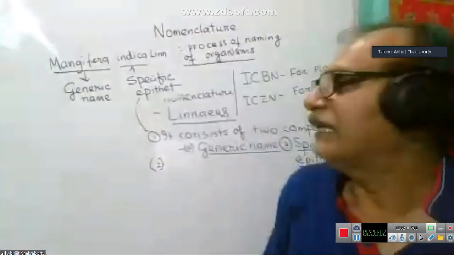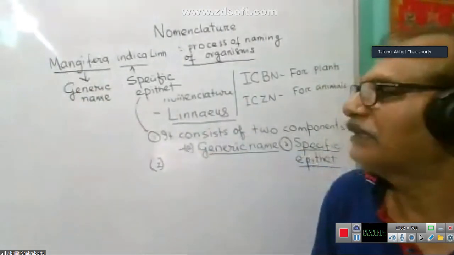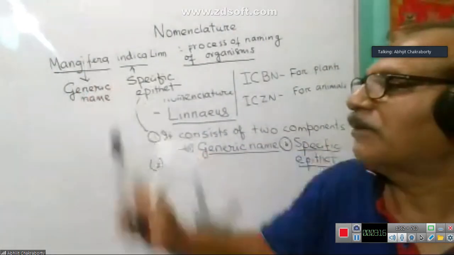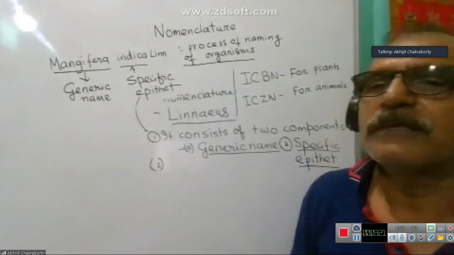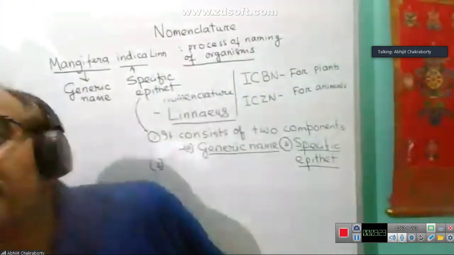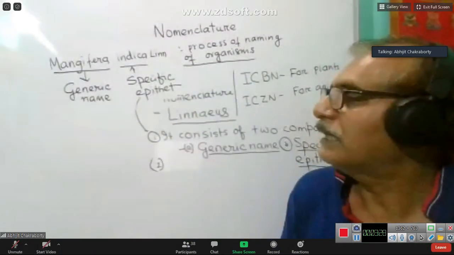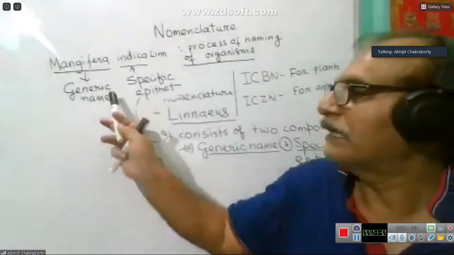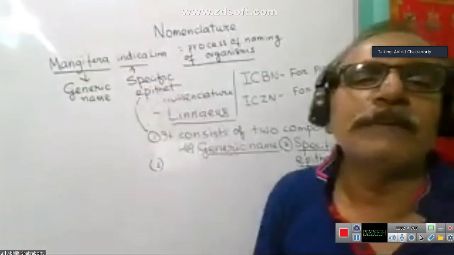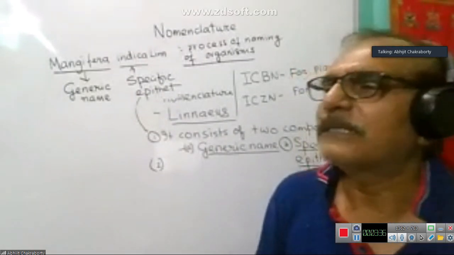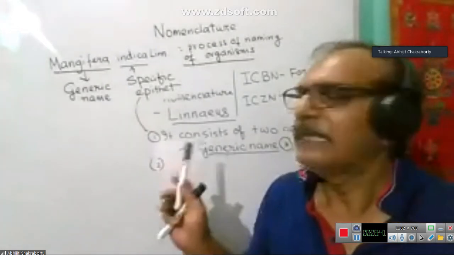So while writing the generic name, the first letter should be a capital letter. You can write, and other letters of the generic name are all small letters. In case of specific epithet, all letters are small letters. Is it clear now?